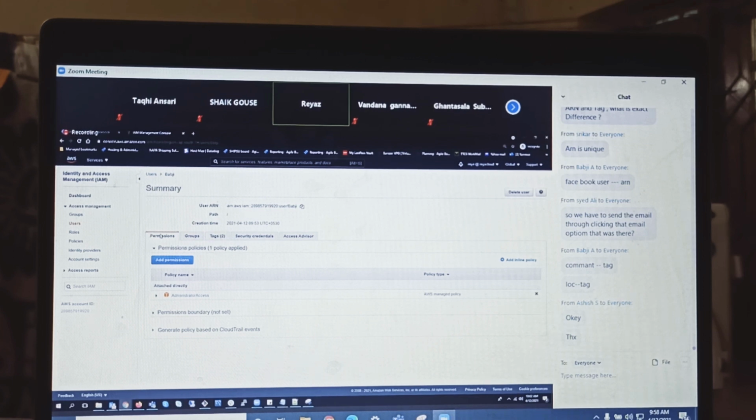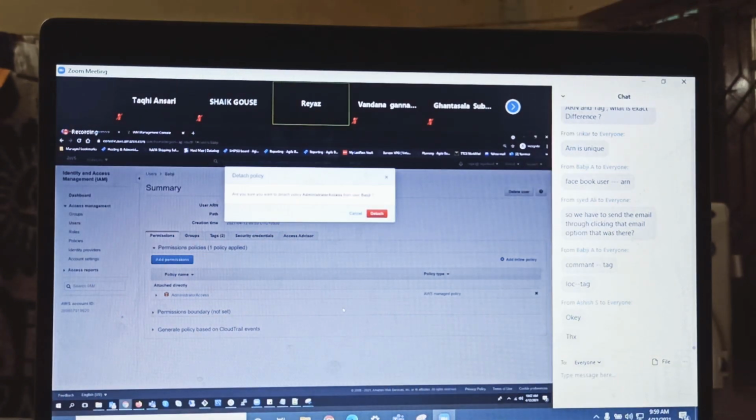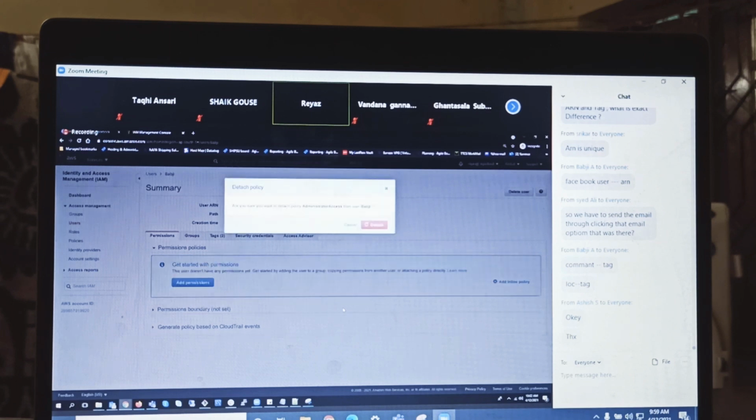Okay, guys. So here we have permissions, groups, tags, security credentials, and access advisor. We have five. Let's see them one by one. Anytime you can go and delete the user on top. And here, guys, now I don't want Babji to have admin permissions at the moment. So what I can do is simply this: permissions can be attached and permissions can be detached. If I want to remove the permissions, how? Detach. Now Babji is not admin anymore.